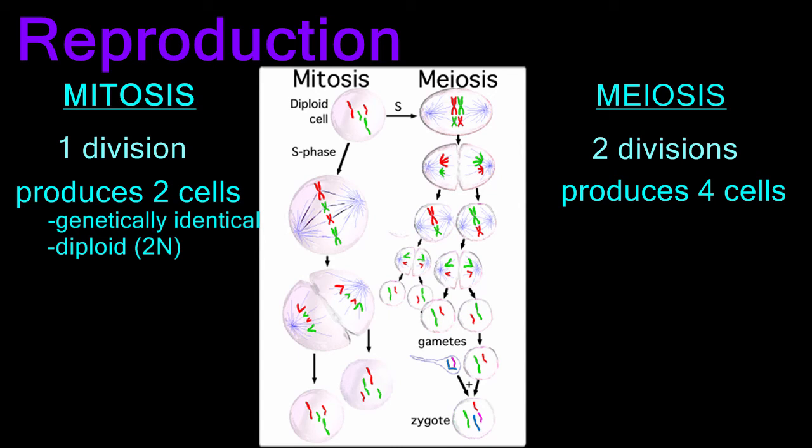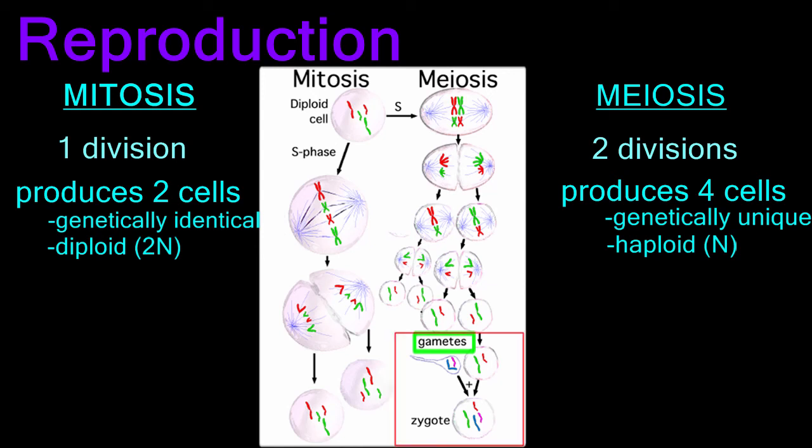In contrast, the 4 cells produced by meiosis are genetically different from each other and from the parent cell. These 4 gametes are haploid, meaning they contain half the genetic material of the parent cell. This is important so that when fertilization occurs, the resulting zygote has the appropriate number of chromosomes in its nucleus.